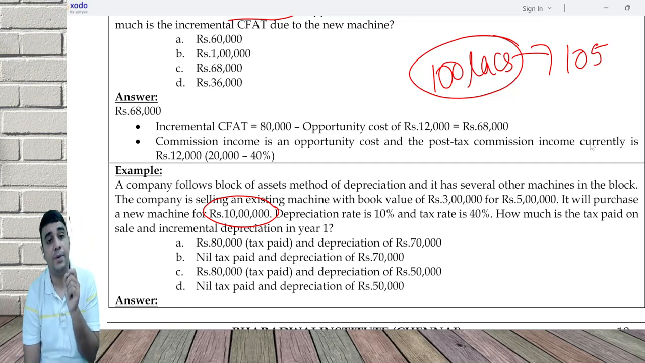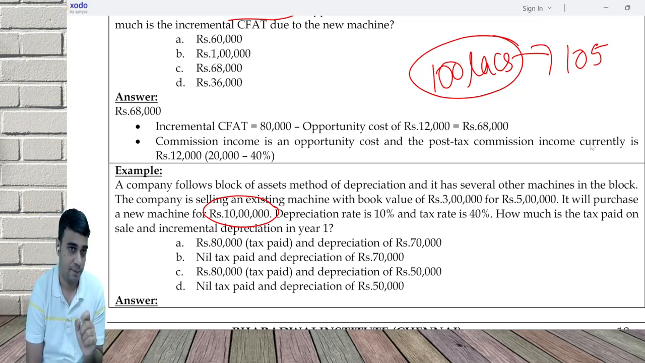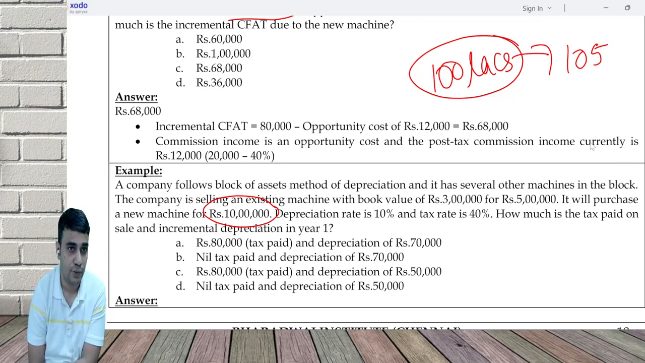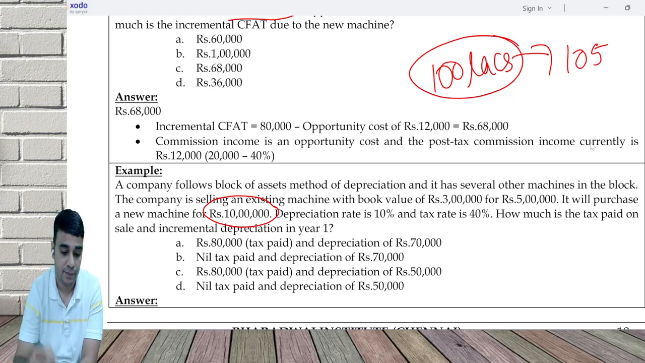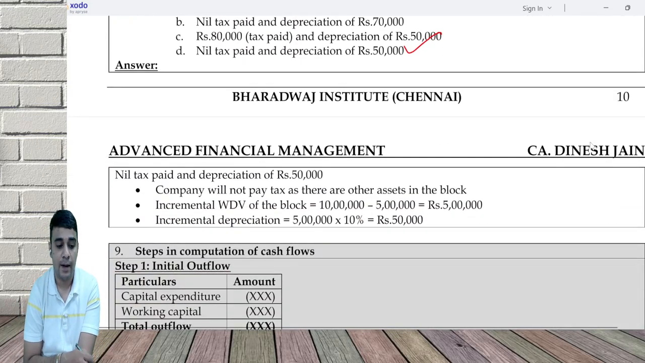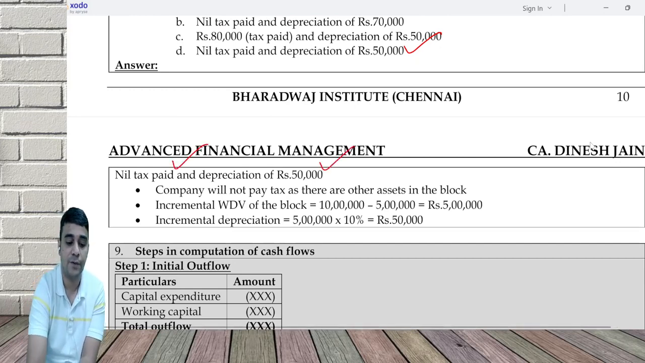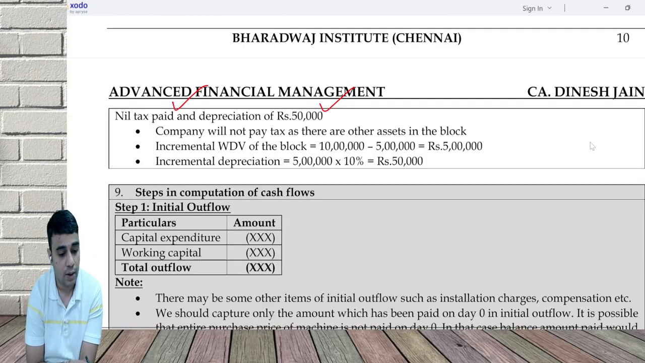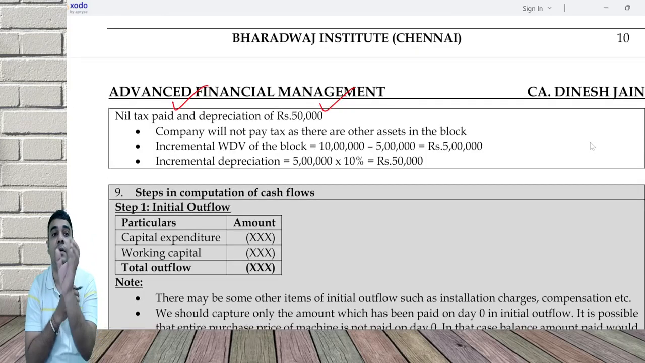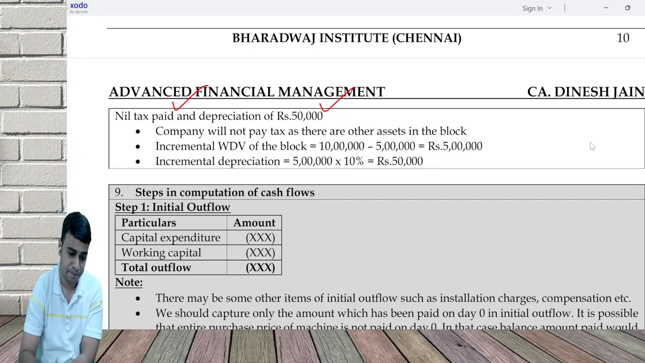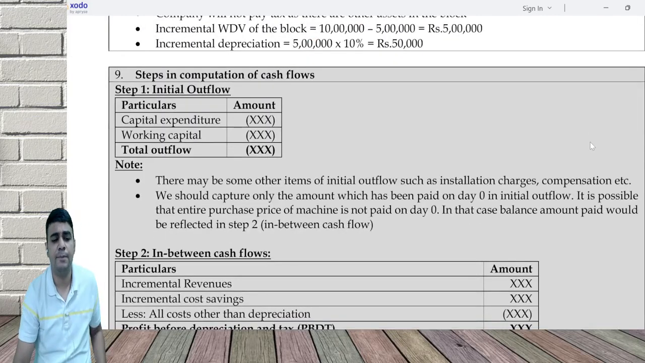What is the extra depreciation? Earlier 100 lakh into 10%. Now 105 lakh into 10%. So extra is how much? 50,000. Nil tax paid and depreciation of 50,000. Company will not pay tax as there are other assets in the block. Incremental WDV: WDV will go up by 10 lakh, go down by 5 lakh, extra 5 lakh. On that extra 5 lakh, 50,000. Any doubts on this?